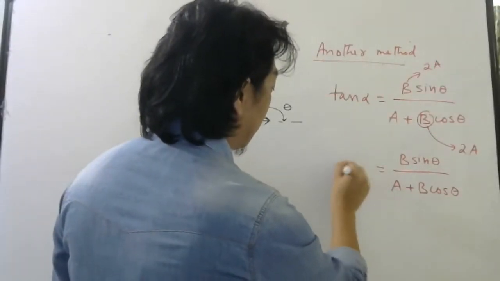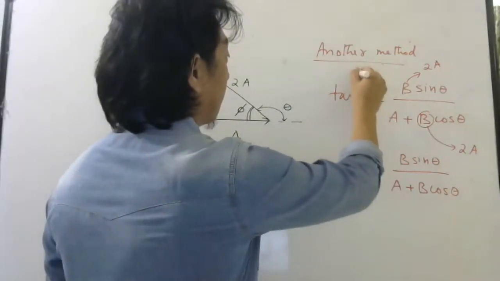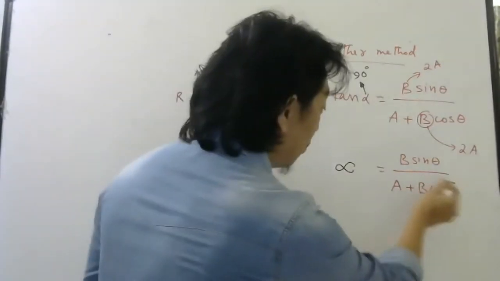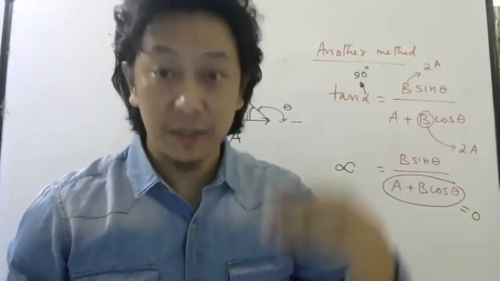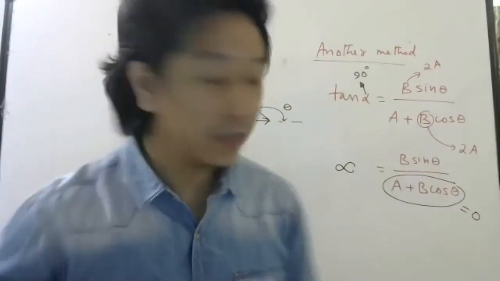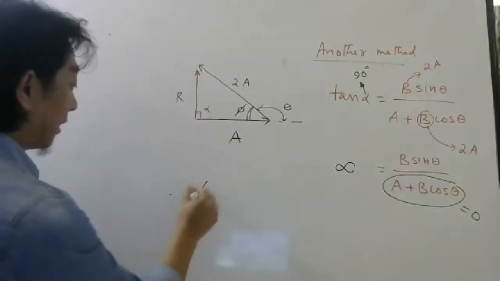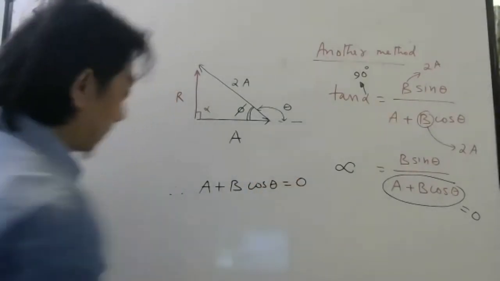If this is infinity, the denominator must be 0, because something divided by 0 gives infinity. So therefore, I can write A plus B cos theta should be 0.